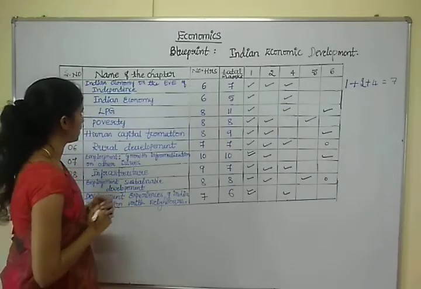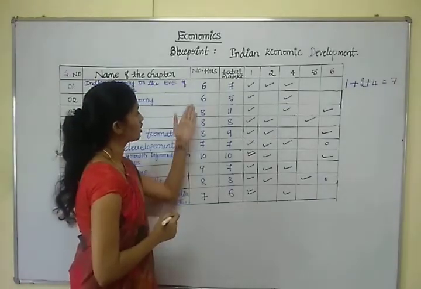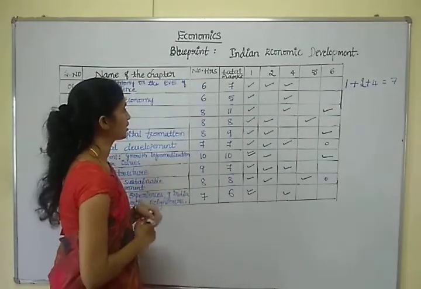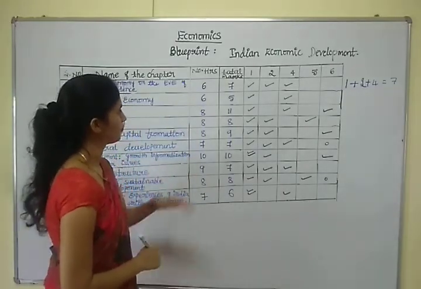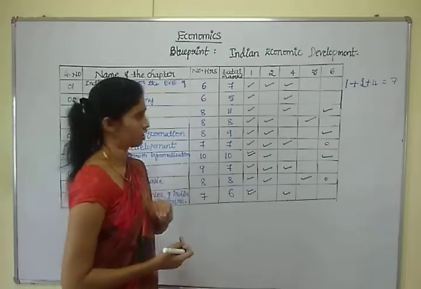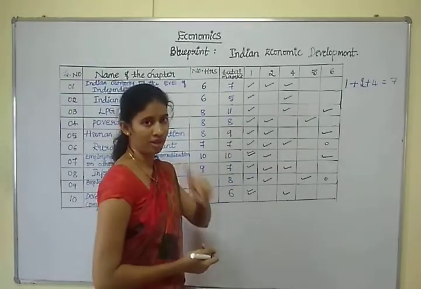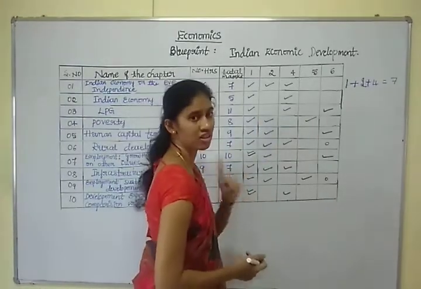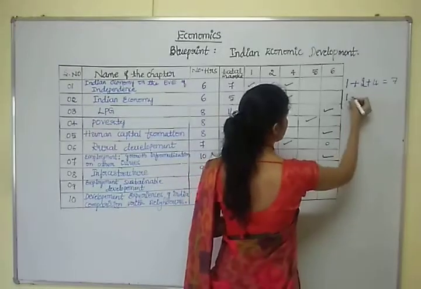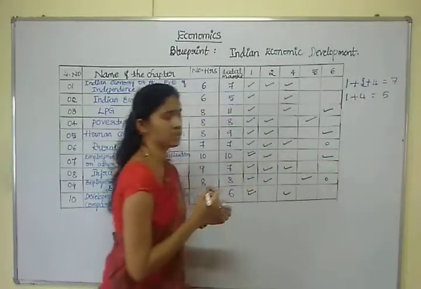Second chapter is Indian economy. Total allocated hours to explain this chapter is 6 hours and total weightage of this chapter is 5 marks. So 5 marks is divided into 1 mark question, 1 question and 4 marks question, 1 question. So 1 plus 4 equals 5 is the total weightage of this chapter.